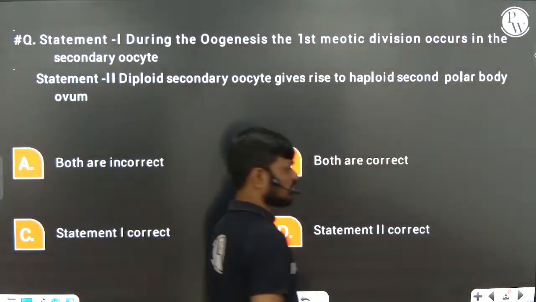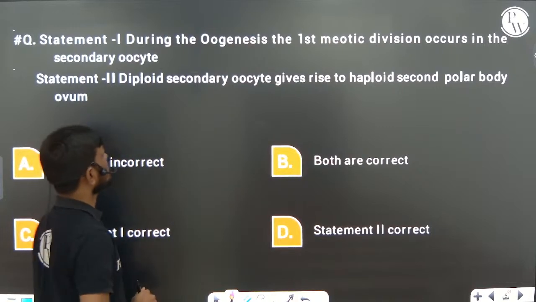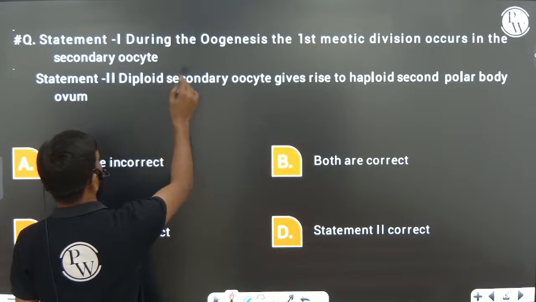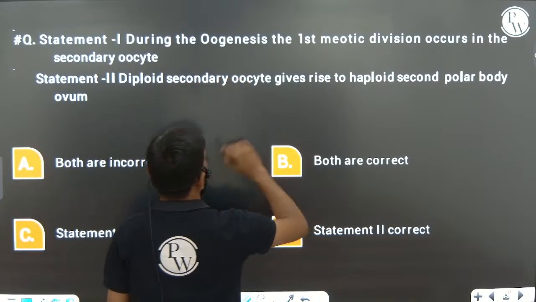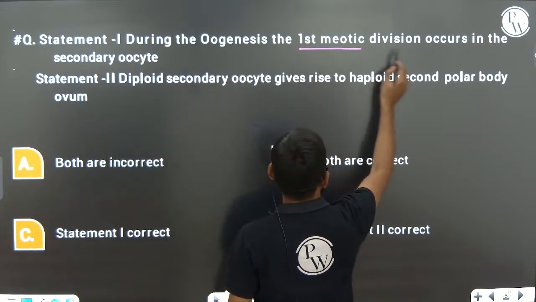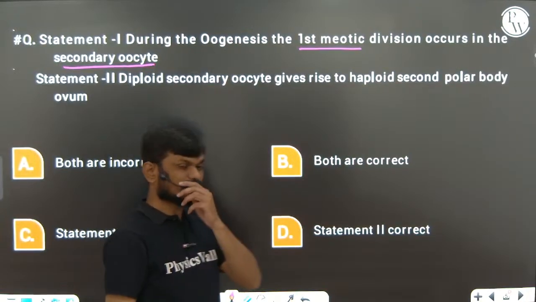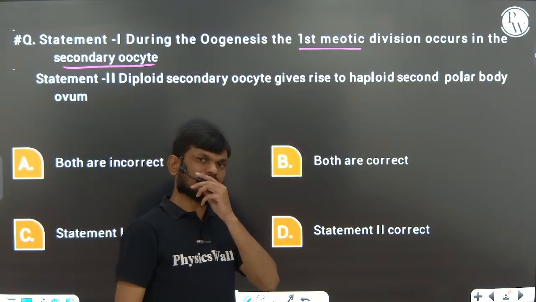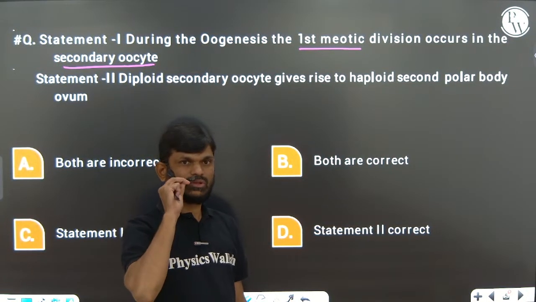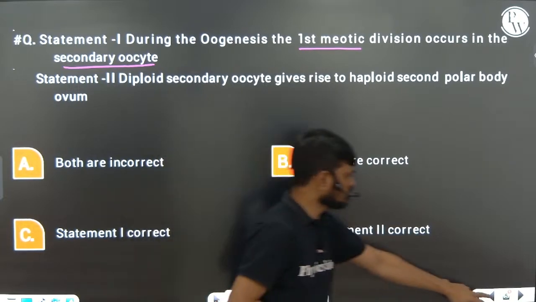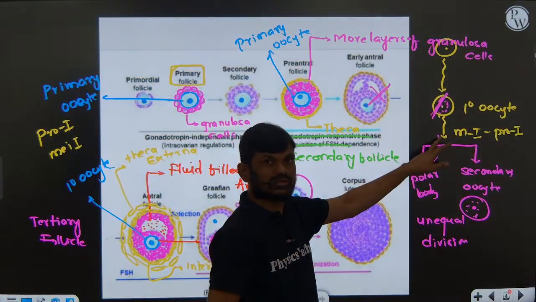Here you can see one question. Statement 1: During oogenesis, the first meiotic division occurs in the secondary oocyte. Is this right? No. The first meiotic division takes place in the primary oocyte.